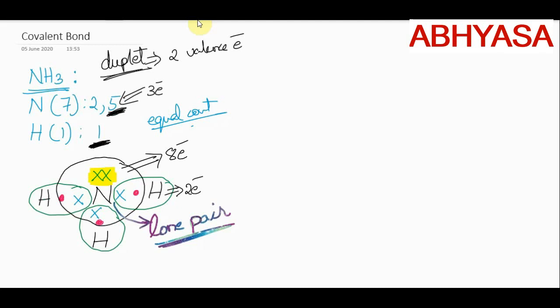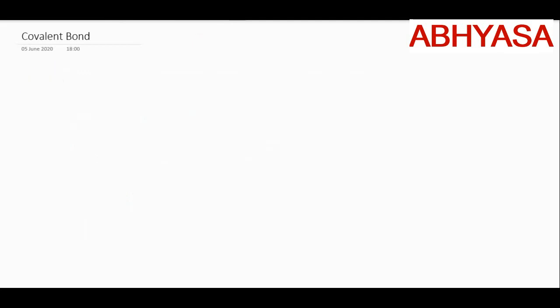Then what about these electrons? These are the electrons which are involved in bonding. So what name can you give to this one? Those electrons which participate in bonding are called the bond pair of electrons. So what are bond pair of electrons? These are the pair of electrons which are involved in bonding. Now let's move on to a very important example where you will be learning some more new terms. Let us take the formation of BF3 molecule. And what is BF3? This is nothing but boron trifluoride.